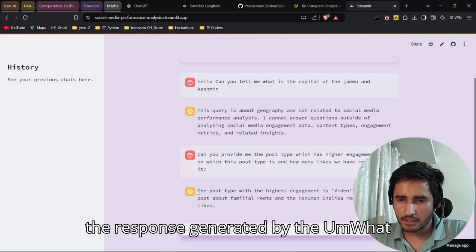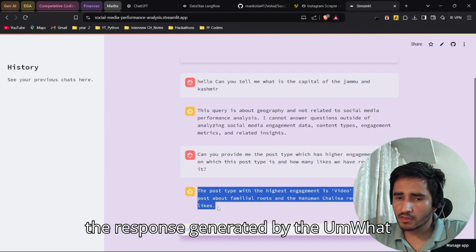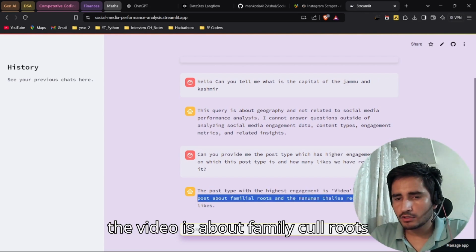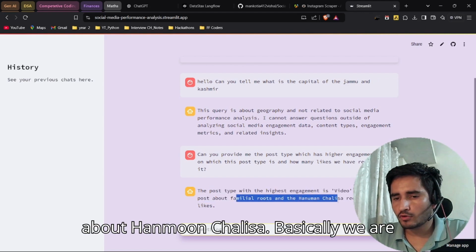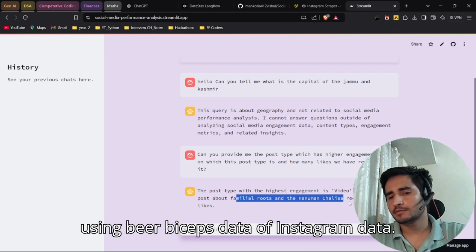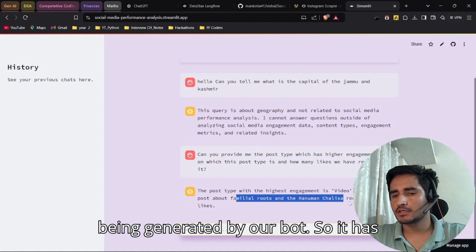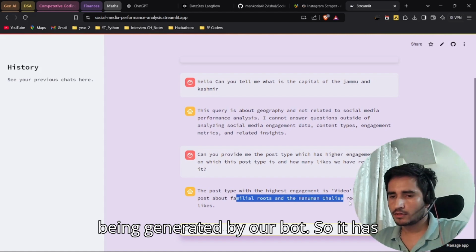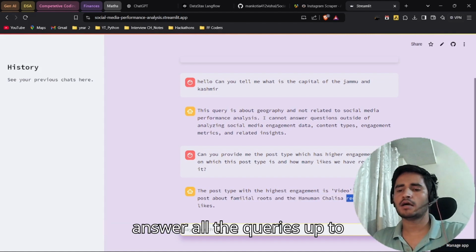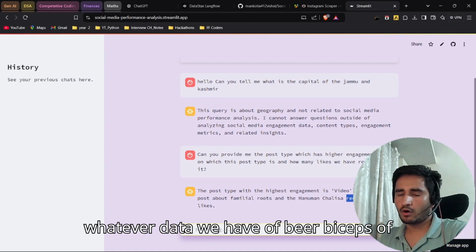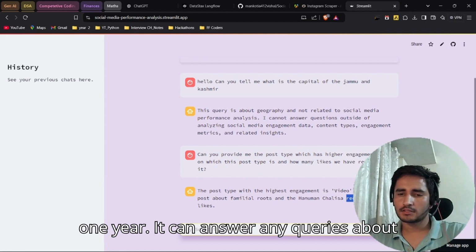So you can see here the response generated. The post type which has the highest engagement is video content, and the video is about familial roots, about Hanuman Chalisa. Basically, we are using the Beer Biceps Instagram data. This is a response generated by our bot, and it shows how many likes it received. So it can answer any queries about whatever data we have of Beer Biceps for 1 year.